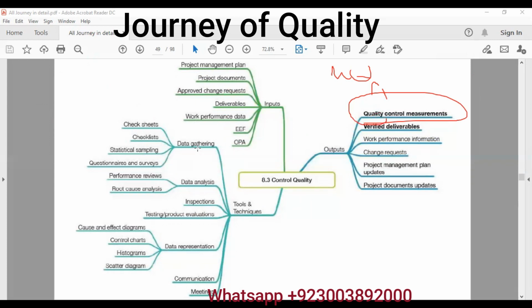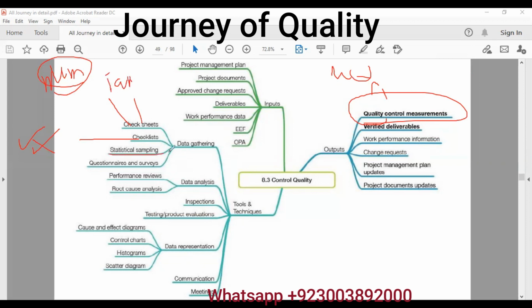We will have data gathering, checklist. Checklist is a tool that basically checks and marks, tick or cross, to see whether these things are present or not present. It's the most simple and easiest tool to utilize if you want to see whether you have followed the sequence of steps or not. Check sheets, whenever we talk about number of defects or numbers, we use check sheet. It is also called tally sheets somewhere.